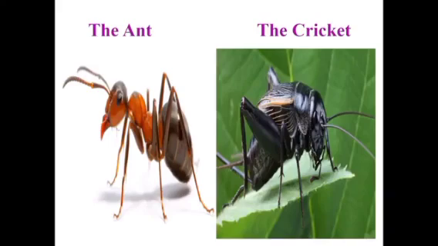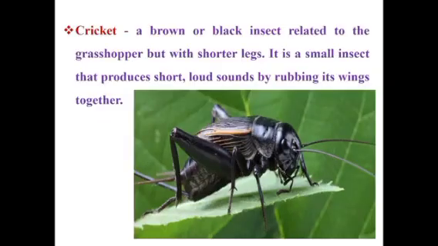The Ant and the Cricket. Students, here we can see the pictures of the ant and the cricket. Students, now let's know about the cricket. Cricket is a brown or black insect related to the grasshopper but with shorter legs. It is a small insect that produces short, loud sounds by rubbing its wings together.